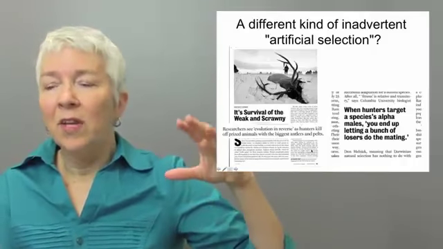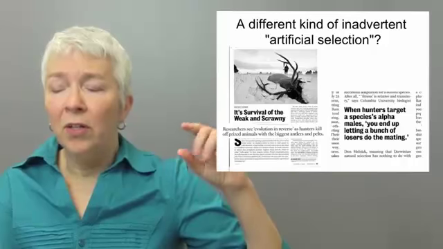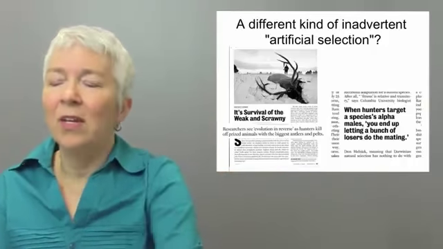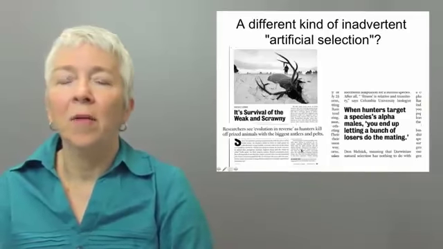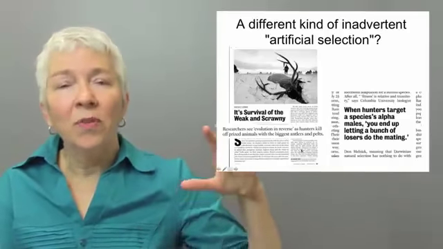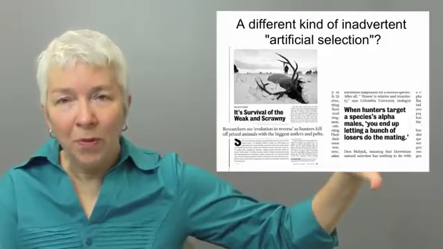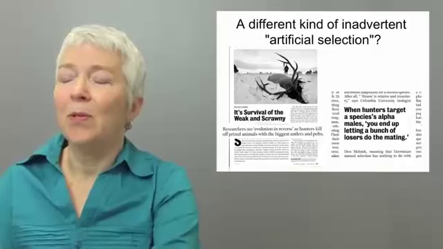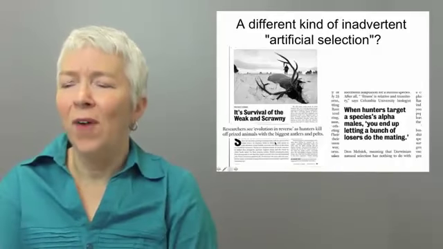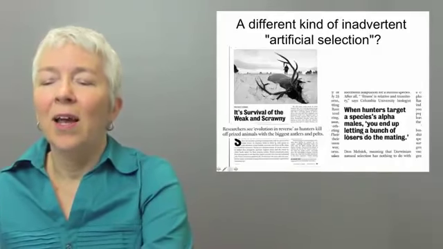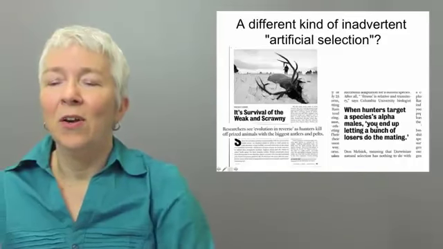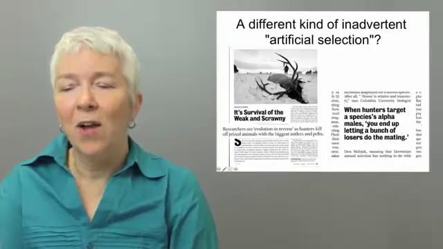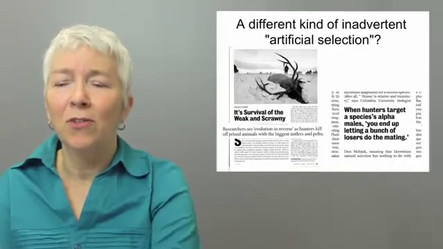because hunters tend to preferentially shoot individuals that have the largest antlers, as shown here on this particular diagram, the individuals that are then left to reproduce subsequently in the population tend to be the smaller ones, which is why the title of this article is "It's Survival of the Weak and Scrawny." And one has quotes in here such as, when hunters target a species' alpha males, you end up letting a bunch of losers do the mating.